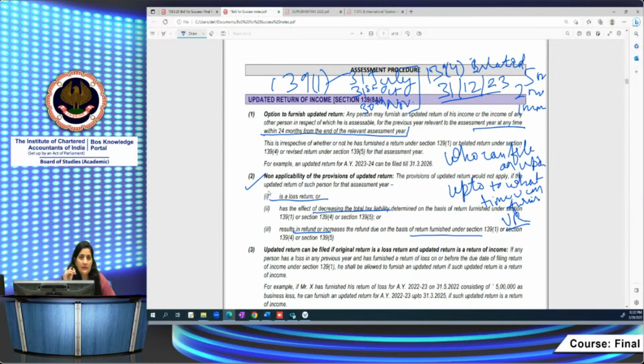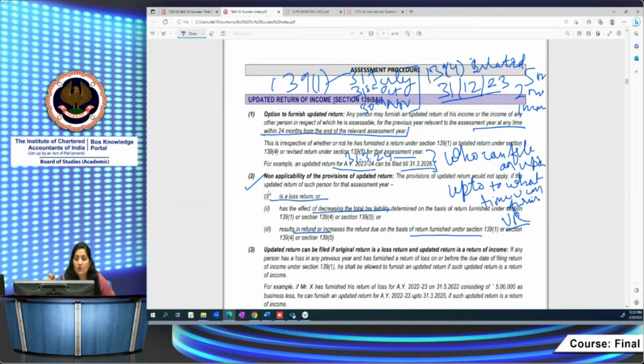For example, the relevant assessment year for the May 23 exam is assessment year 23-24, right? Up to what time can a person file an updated return? It is 31st March 26. You can file this within 24 months from the end of the relevant assessment year. The relevant assessment year ends on 31st of March 24. So 2 years you have.